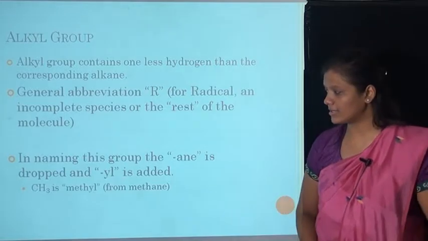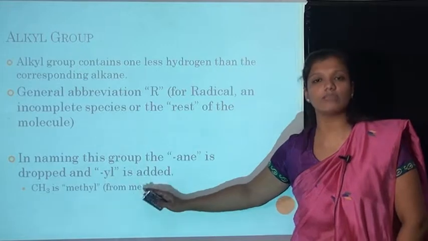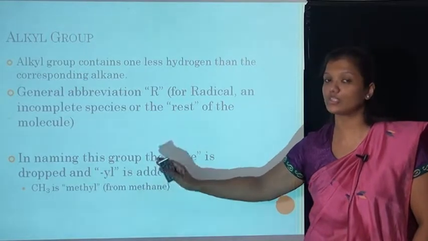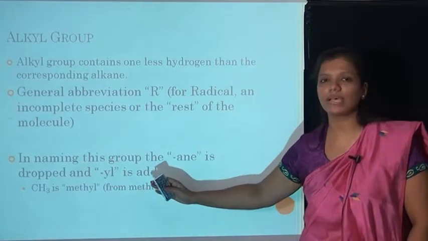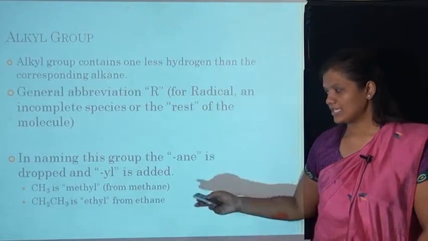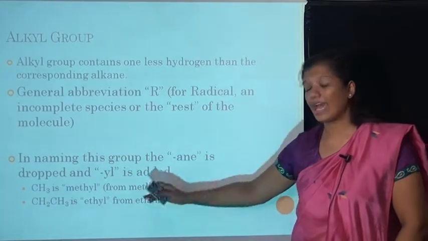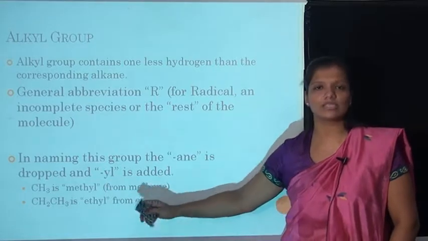How can you write methyl? CH3 is the methyl. Here methane is CH4; with one less hydrogen you have CH3, and it is named methyl. Methane is converted to methyl. In the same way, ethyl has one less hydrogen than ethane and is known as ethyl.